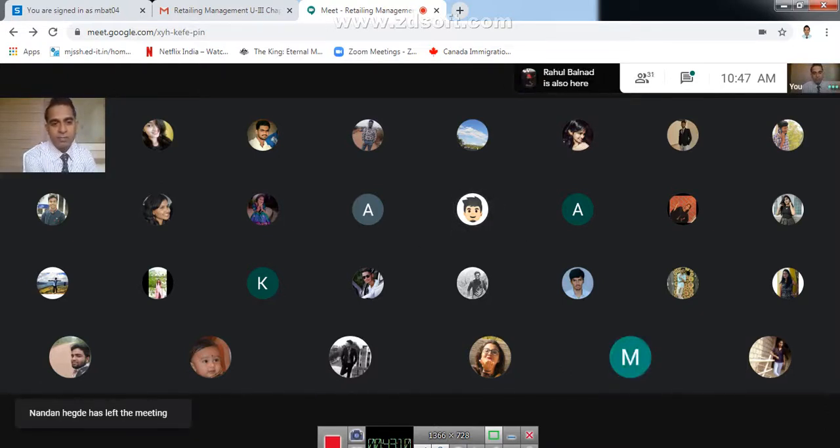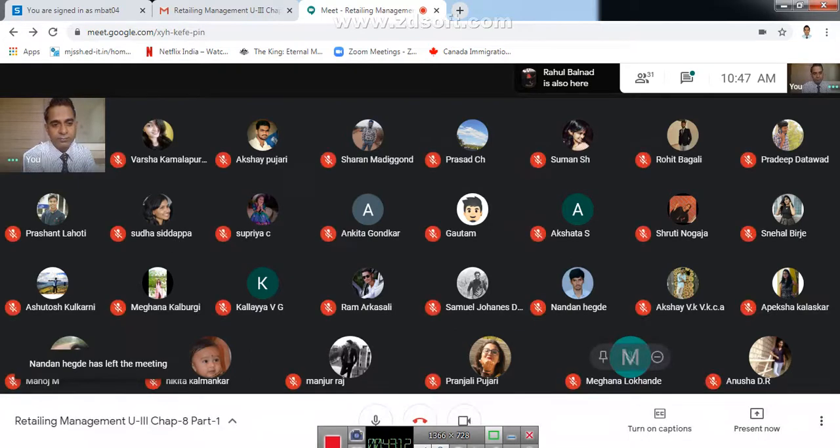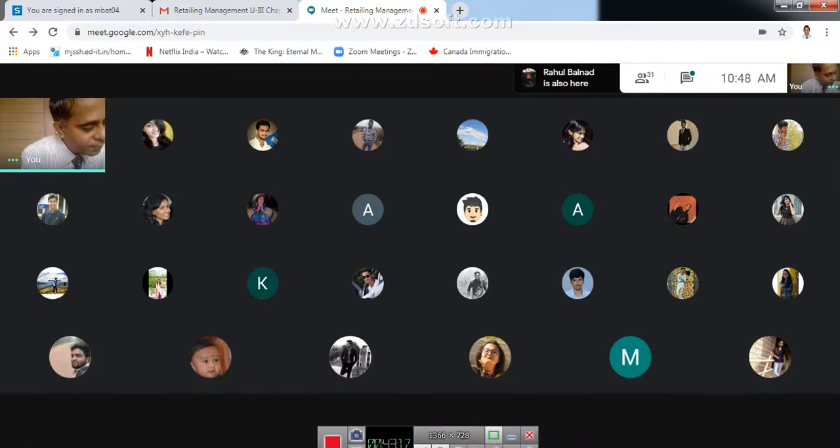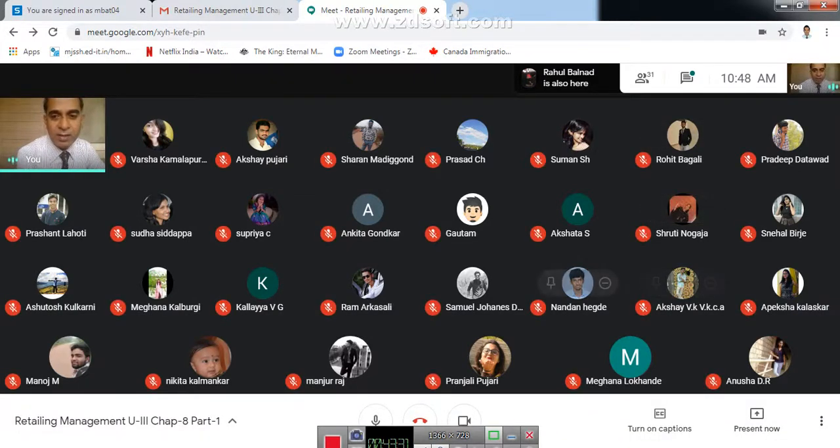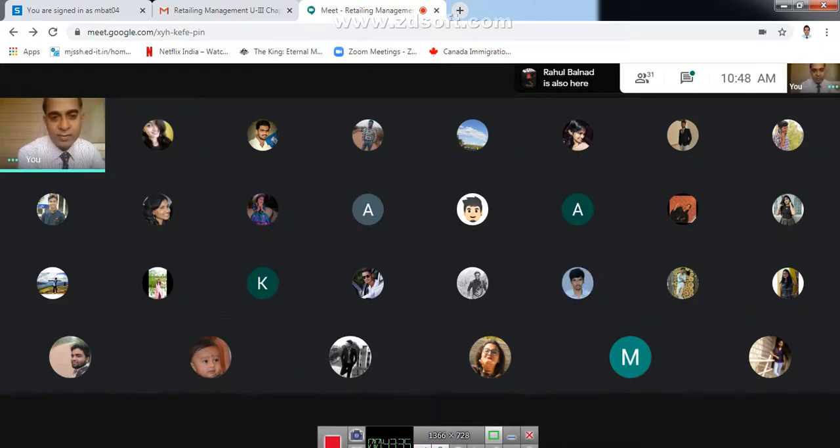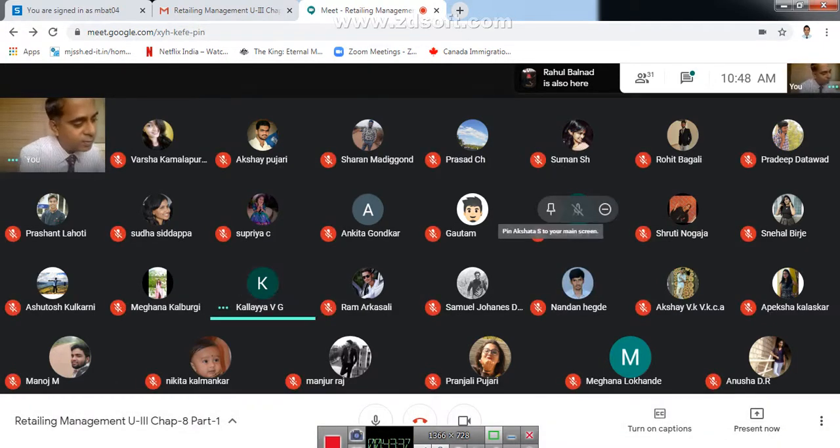Gururaj, no. Hanumant Rai, no. Bhimaya, absent. Kalaya, present, sir.